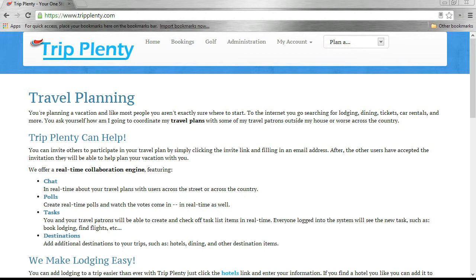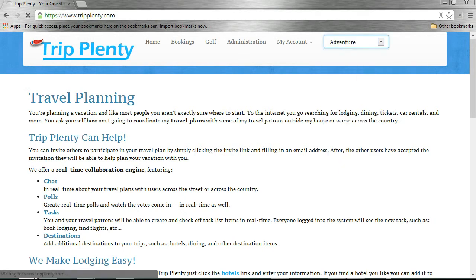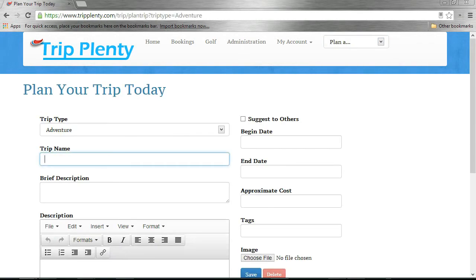So at this point, we'll go ahead and dive in, and we're going to create an adventure travel planner. We'll call it our adventure, and we'll give it a description of adventure to the mountains, and we'll give it a description of the Great Smoky Mountains.